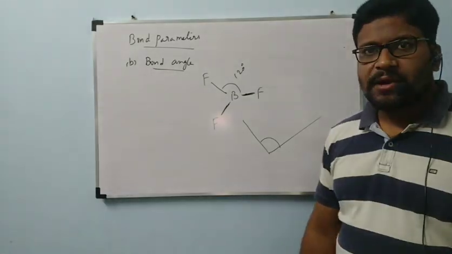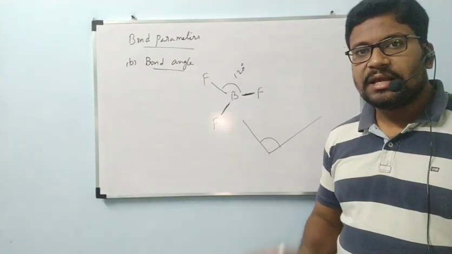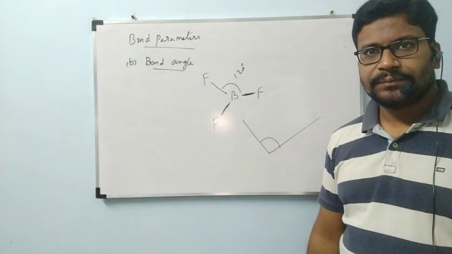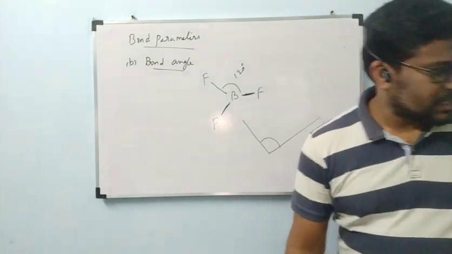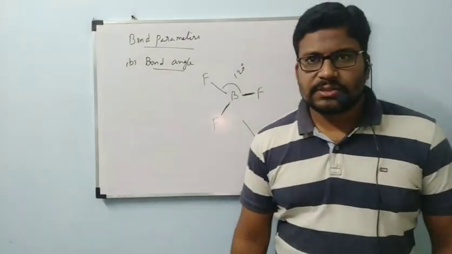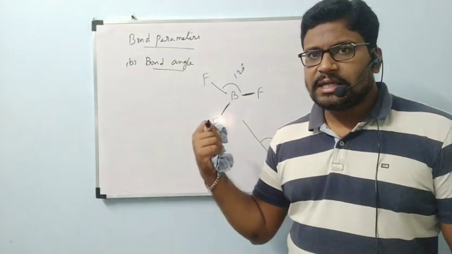Okay, we have seen all these bond angles in shapes of the molecules. Now one more time, under bond parameters, this is about bond angle, the simple one only. In CH4, what is the bond angle? 109 degrees 28 minutes.